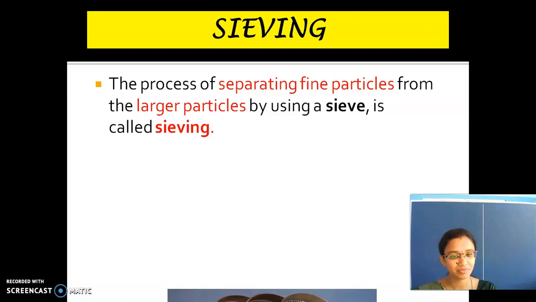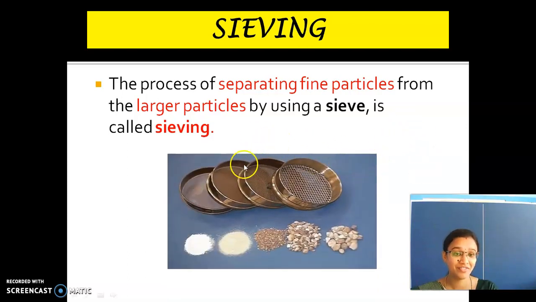See here, these are different types of sieves used for different sizes of impurities. If they use the large sized one, what happens? The large stones stay in the sieve and the remaining ones come out. And there is a next size sieve. The stones which are smaller than the grains come down, and the larger stones stay in that sieve.